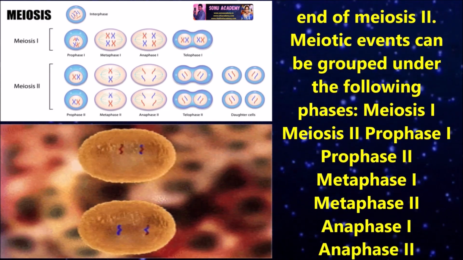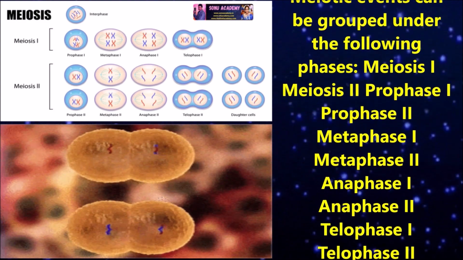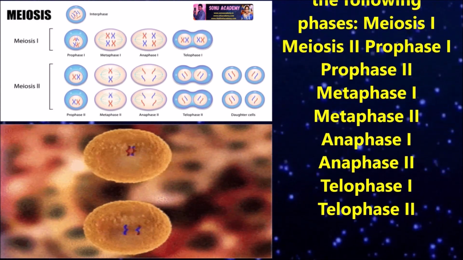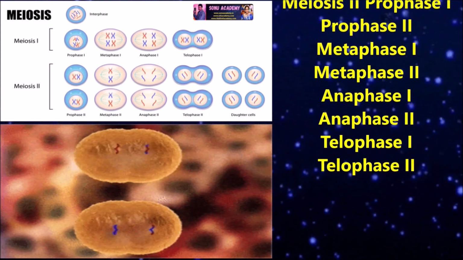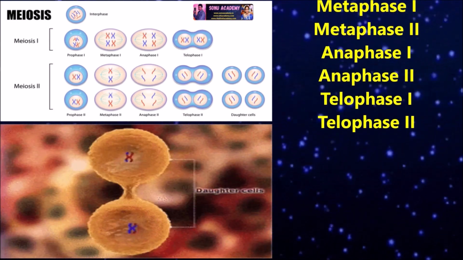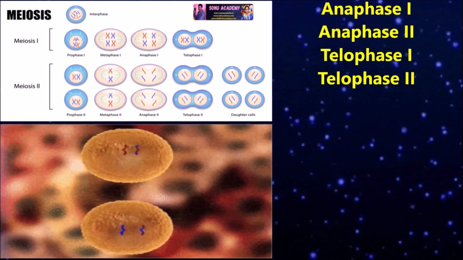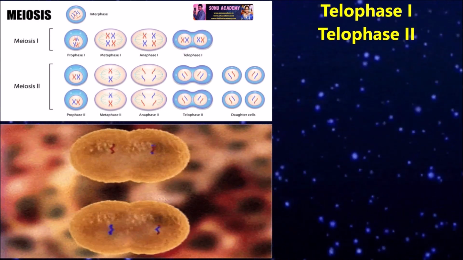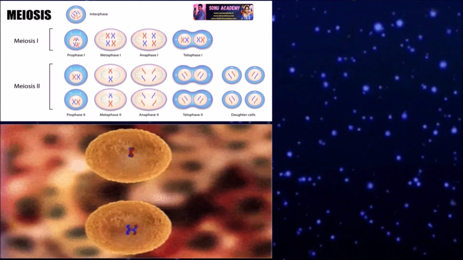Meiotic events can be grouped under the following phases. These are prophase 1, prophase 2, metaphase 1, metaphase 2, anaphase 1, anaphase 2, telophase 1 and telophase 2.